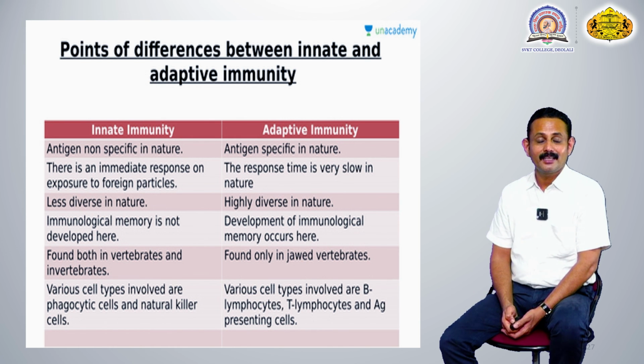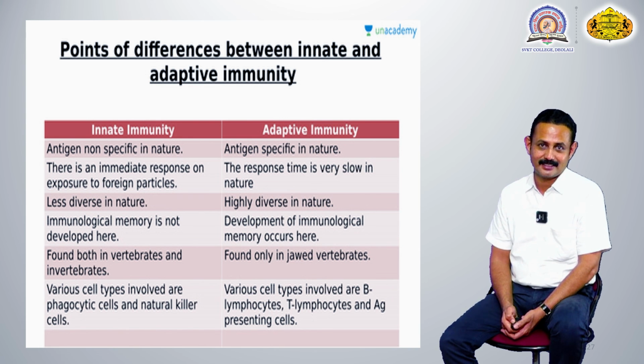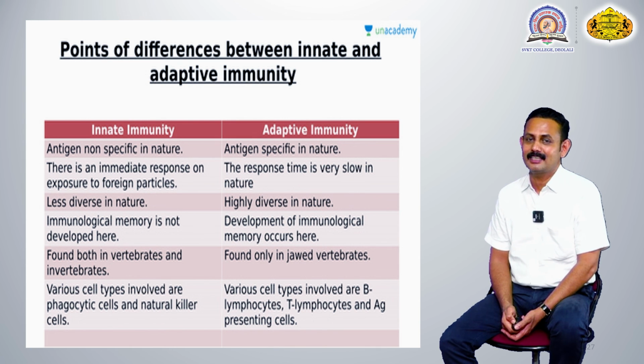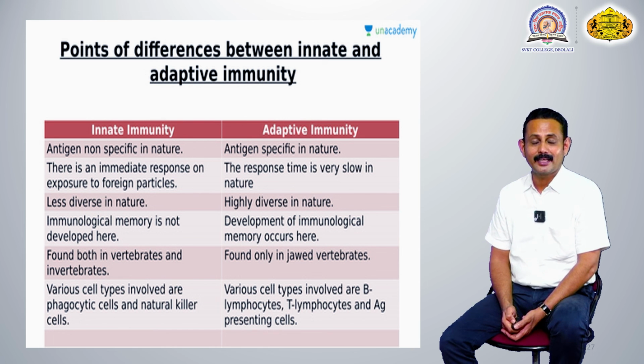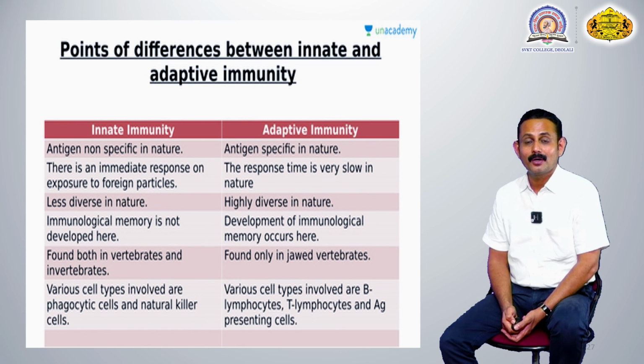In innate immunity, different types of cells are involved. These commonly include the phagocytic cells and the natural killer cells. But in adaptive immunity, besides phagocytic and natural killer cells, B cells, cytotoxic T lymphocytes and other types of cells are involved. That's why it gives protection against diverse infections, and adaptive immunity is always effective. Due to its immunological memory, it may give lifelong protection to that individual against that antigen.